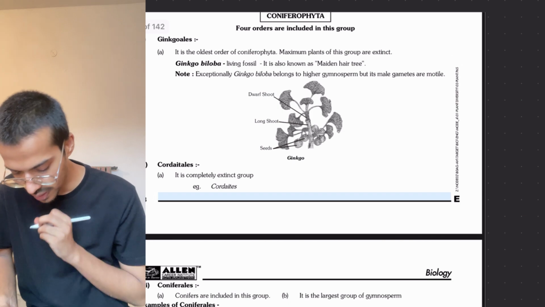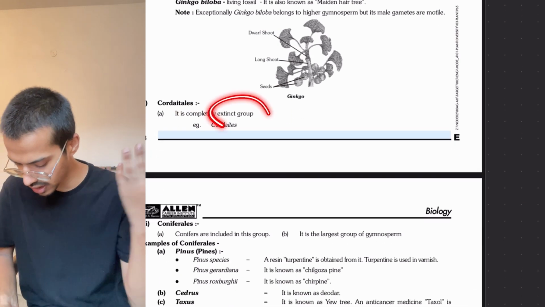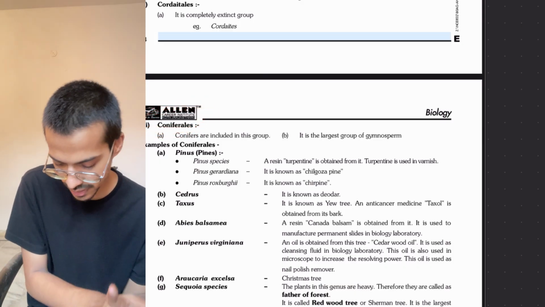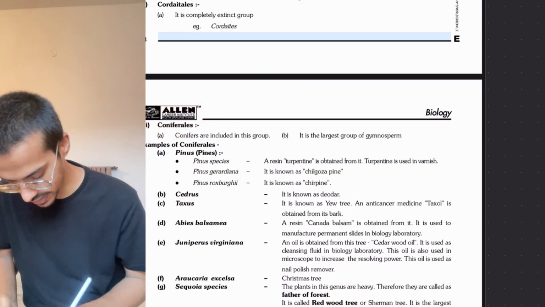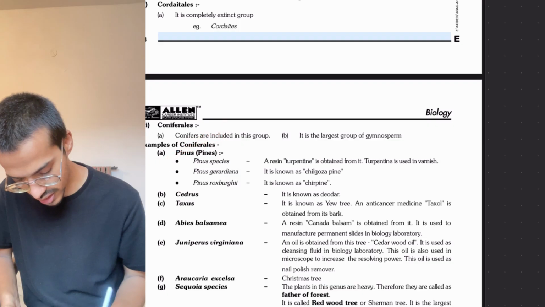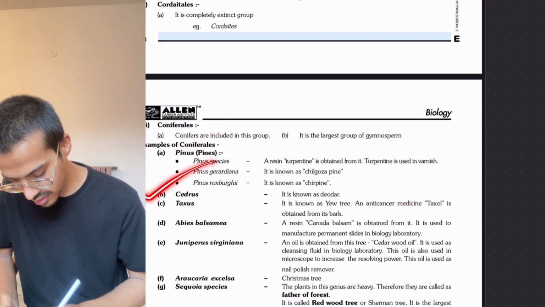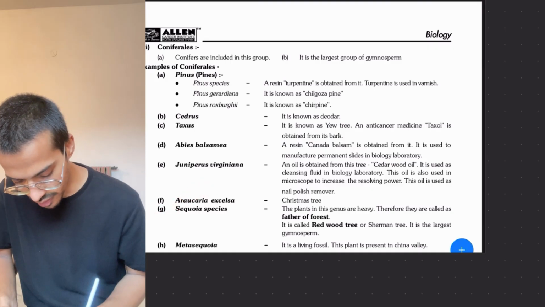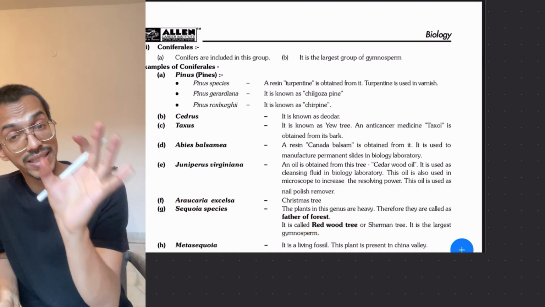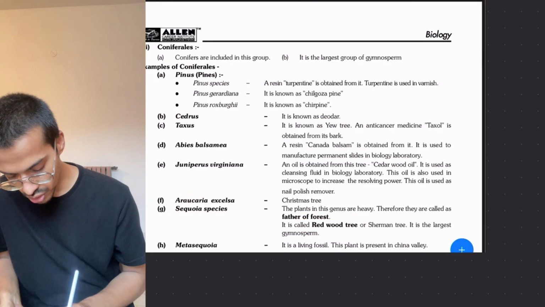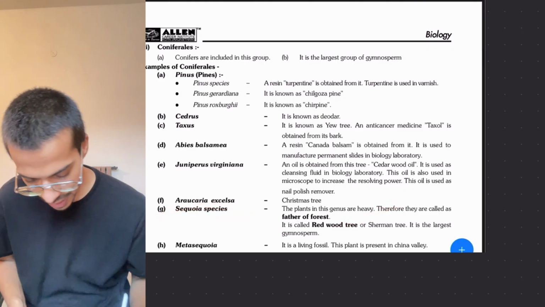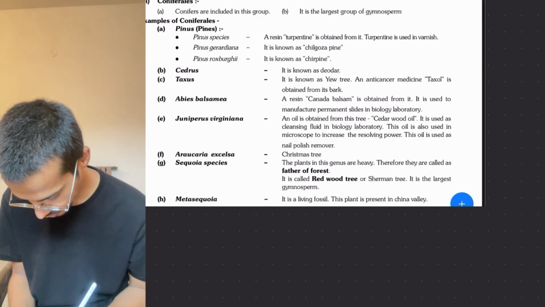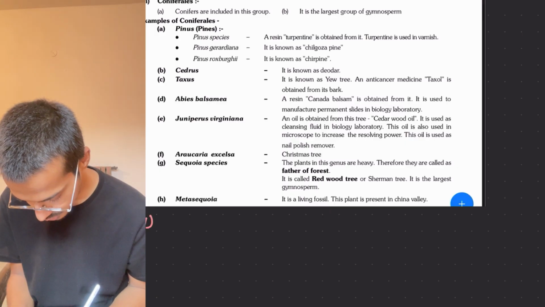Now cordaitales, they are extinct groups, not present, not important. Conifers include your pinus plant, which is also called the Christmas tree. So pinus is there, and different species are given to you. Cedrus is there, taxus is there, Sequoia is there. Sequoia is called the redwood forest tree. Its name is also given to you in NCERT, so you have to remember the Sequoia species. And the 4th one, which is not written here, is the order Gnetales.